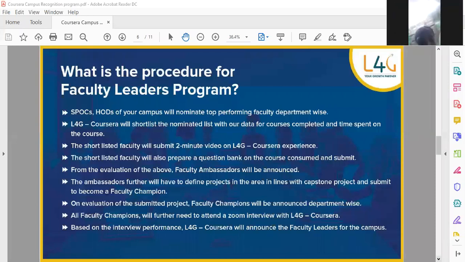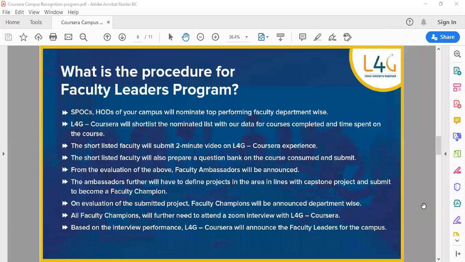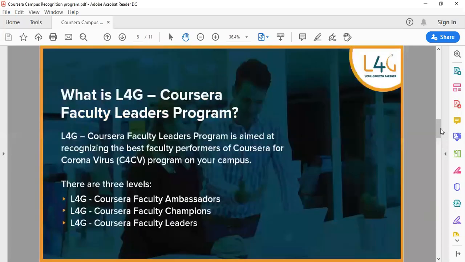But there is one condition: if you want to enroll for this particular ambassadors or fellows program, you have to complete the courses by this month's 30th only. By July 30th, you have to compulsorily complete those courses. Whoever completes the most number of courses by July 30th, only those persons can we nominate to Coursera. If you complete the course in August, then we cannot nominate those names. That is the condition here.